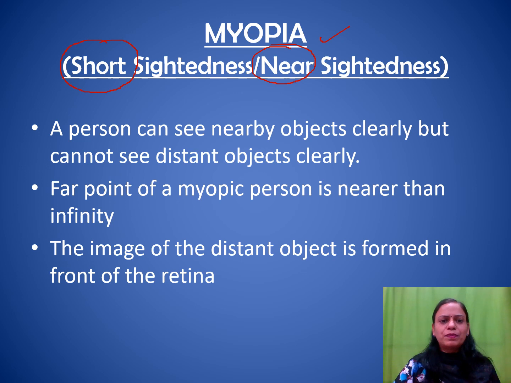As you can see in the points here, the first point says a person can see nearby objects clearly, but he cannot see the distant objects clearly. This we have already discussed. Then the far point of a myopic person is nearer than infinity. What is the range of vision of a normal human eye? A normal eye can see in a range of 25 centimeters to infinity. That means the nearest point where we can see clearly is 25 centimeters, and the farthest point up to which we are able to see is infinity if our eyes are perfectly normal, because we can see the stars, we can see the sun, which are at an infinite distance from us, isn't it?